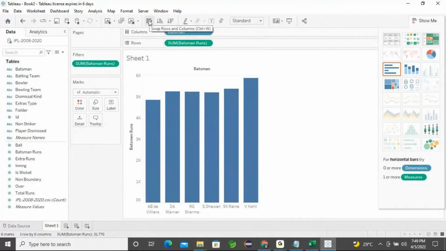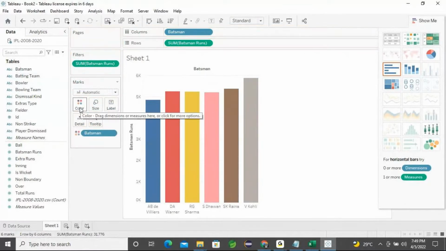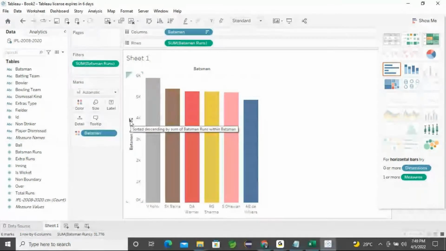And next I want the colors for each player. Take the batsman's name and apply it to colors. Now you get different colors, but it is not in ascending order. Now I want it in ascending order. From this location you can click, and immediately it will be placed in order. Is it clear now?